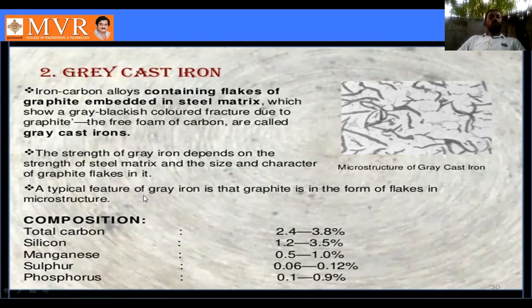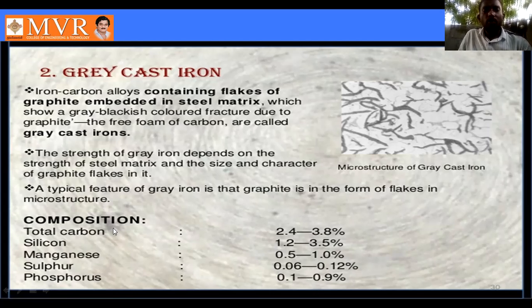A typical feature of gray cast iron is graphite in the form of flakes in the microstructure. You can see a number of flakes in the gray cast iron. This is the microstructure. Each iron has its own individual microstructure. This is the gray cast iron microstructure we can see here.